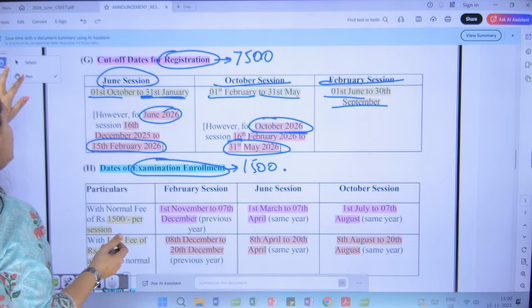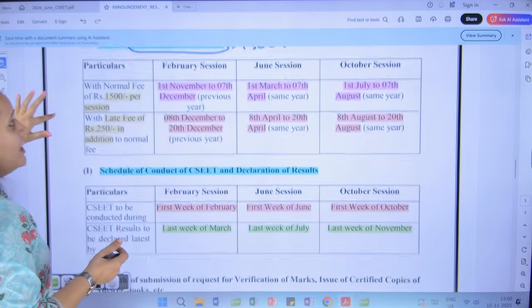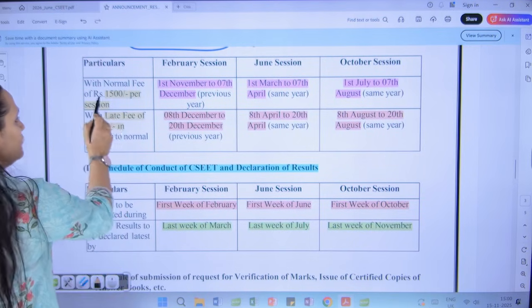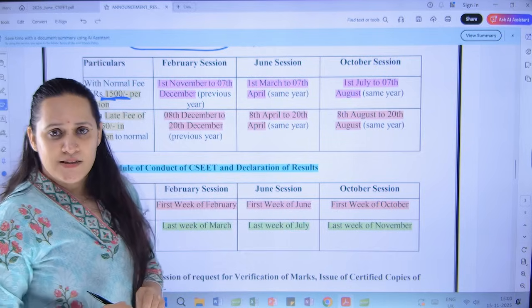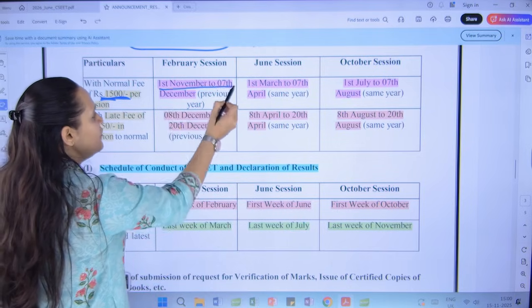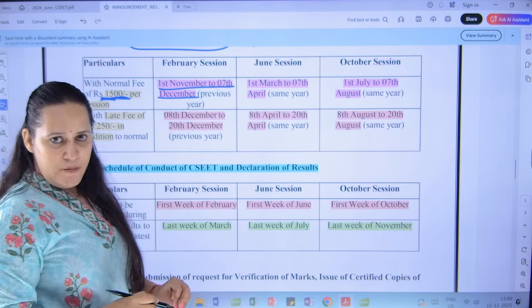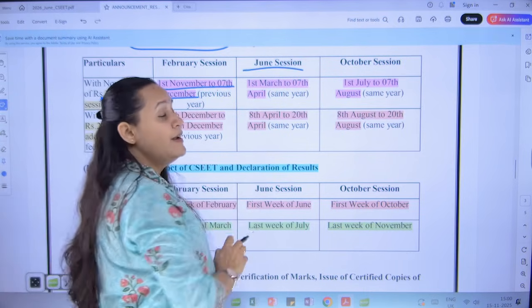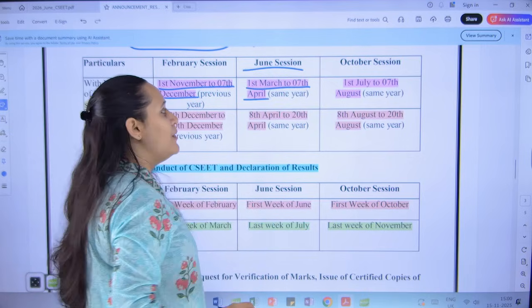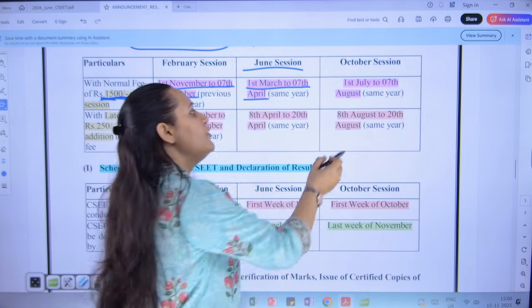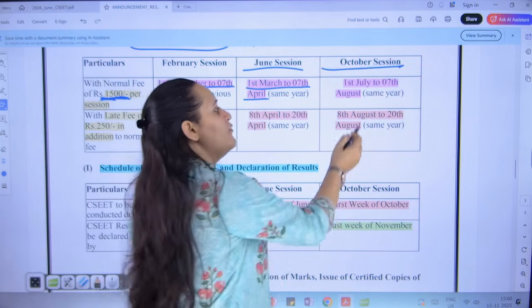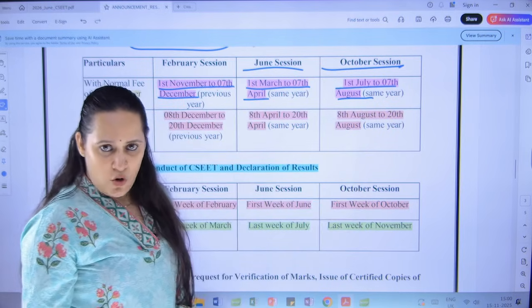Once you have registered yourself as a student of CSEET, then you are required to pay the exam fees. The exam fees is 1,500 rupees. For the February session, you are required to pay the examination fees between 1st November to 7th December. If you are attending the June session, the exam fees should be paid between 1st March to 7th April. If you are appearing in the October session, the exam form will be open from 1st July to 7th August.